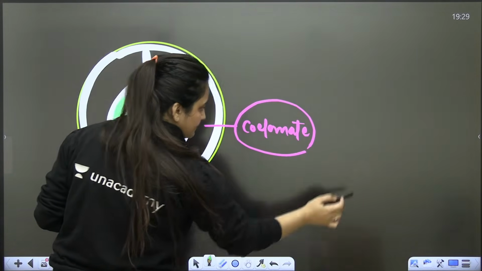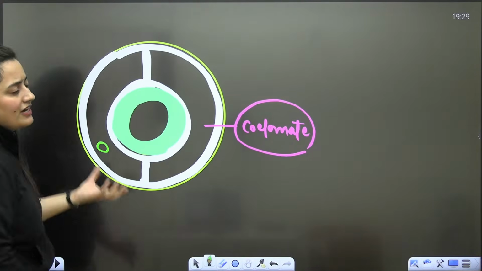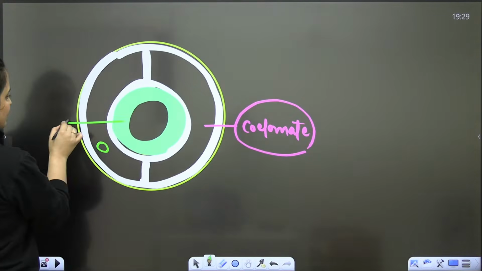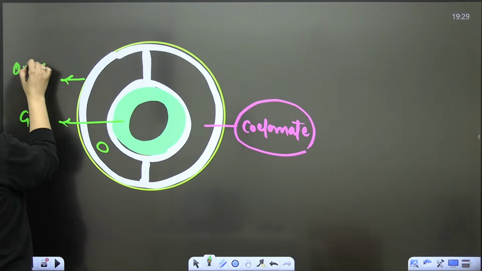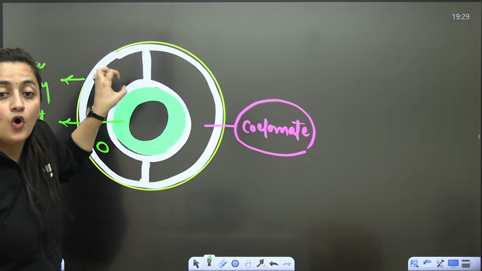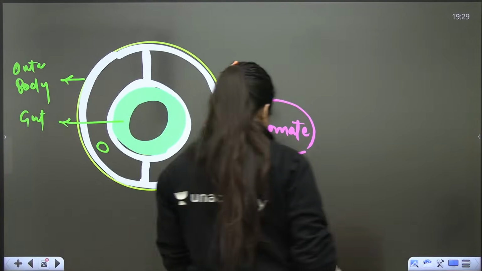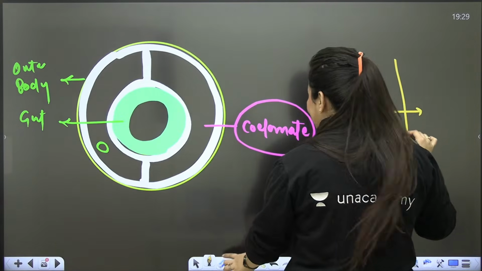Yes, coelom is there. And what will be there in this coelom? The body organs. So if this part is the inner gut wall and this is the outer body wall, this white colored structure is the coelom here. Now, when we talk about the poriferans, I told you that they also have a cavity in between.